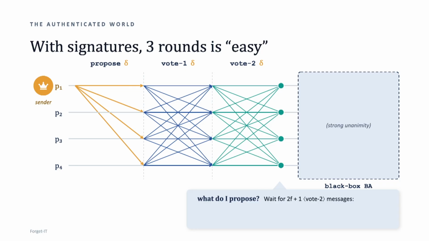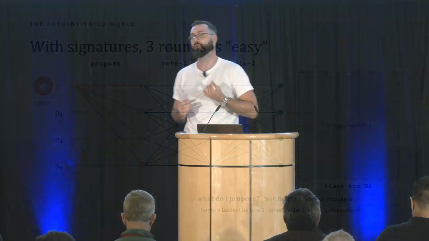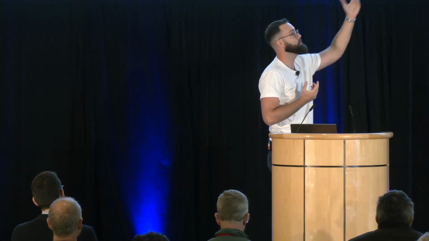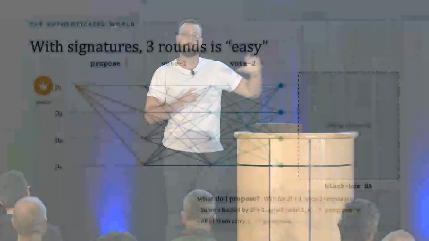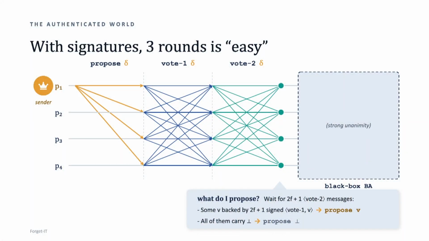You will say, okay, this execution does not seem to be good enough, so let me just vote for nothing. So once I collect 2f+1 vote 2 messages, a quorum of vote 2 messages, I will simply verify if there is at least one vote 2 message backed by a certificate of vote 1 messages. If so, I will adopt that value and I will propose it to the black box Byzantine agreement. Otherwise, if all are for bottom, I will simply go with the bottom to the Byzantine agreement black box.